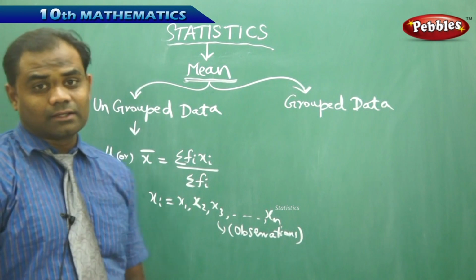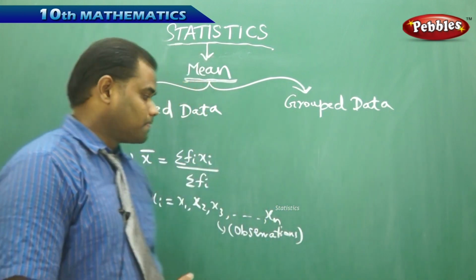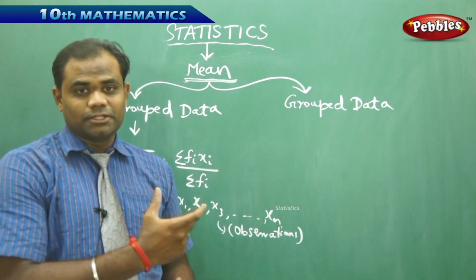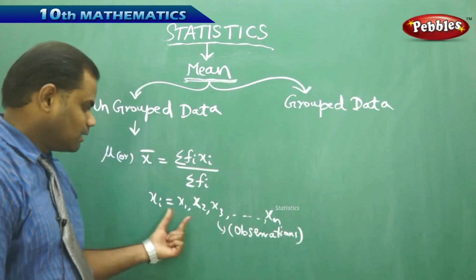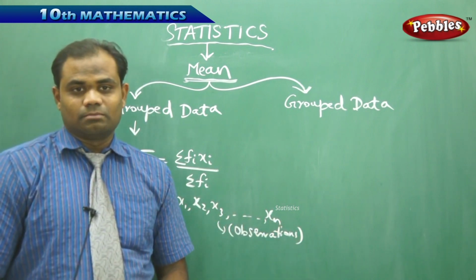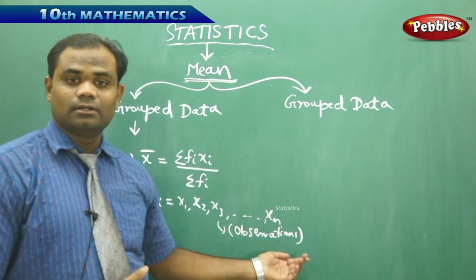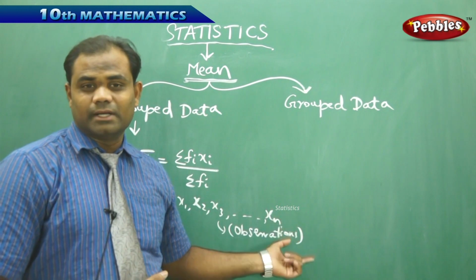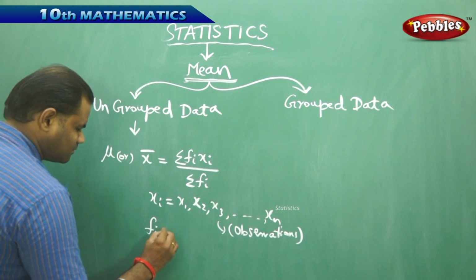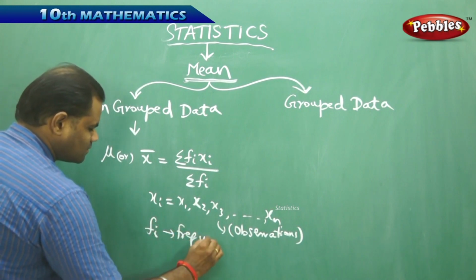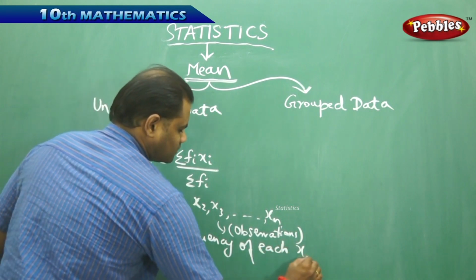Observations are like the marks obtained in mathematics, as in the previous problem. Each of the marks obtained by each individual student in mathematics out of 100 marks is nothing but an observation. So the marks of each student are identified as observations in the data. In mathematical or statistical language, we call them observations. Now, fi is the frequency of each observation xi.